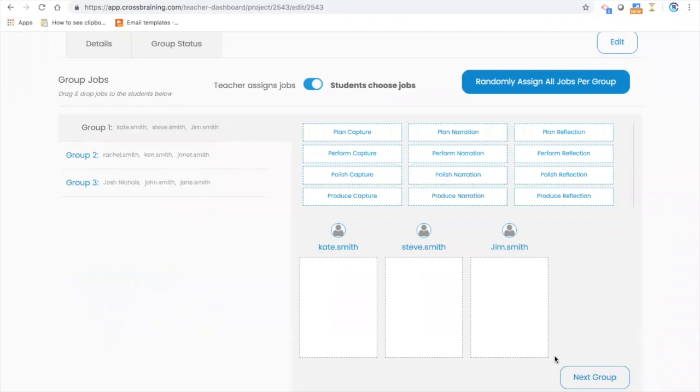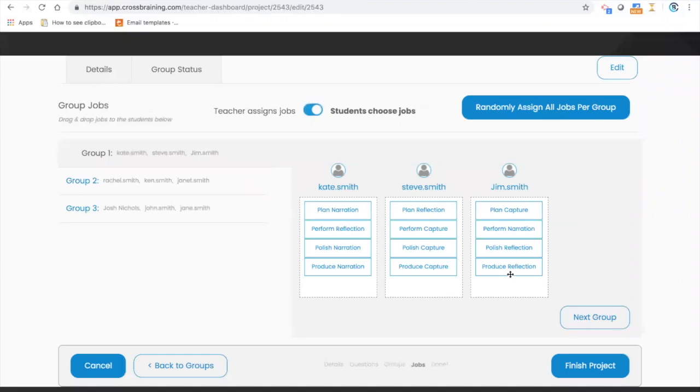Next, I'm going to assign them jobs. This is what really pushes that collaboration and critical thinking and communicating. I typically randomly assign them, but you can assign specific roles to certain students and move them around. Since they're creating a video, we need to make sure that during each of the phases they're capturing exactly what you want them to capture, narrate exactly what you want them to narrate, and answer those questions thoughtfully.